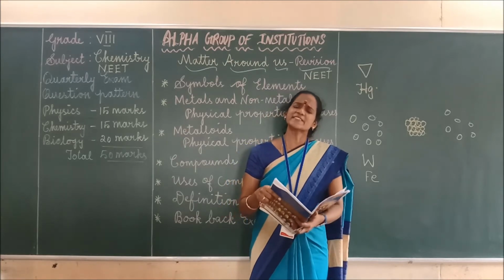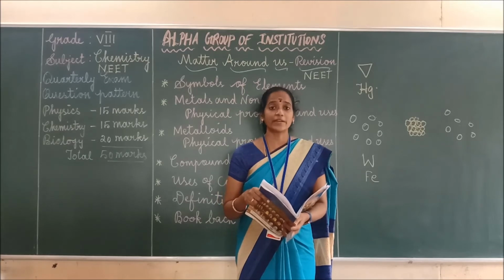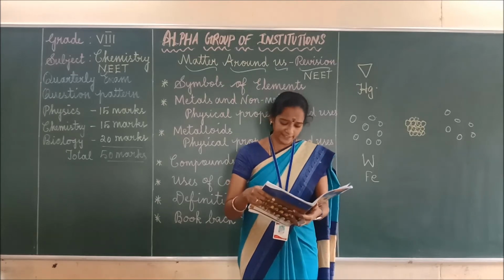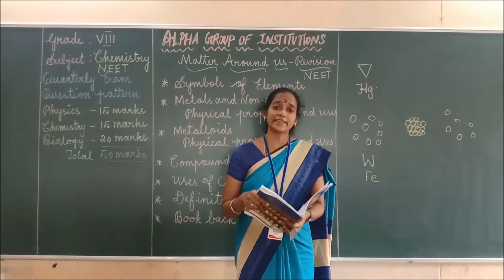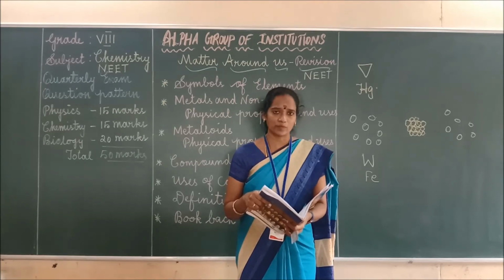Next, which is the hardest naturally occurring substance? It is nothing but diamond. Diamond is the hardest naturally occurring substance. Got it? Next, dash is used in electrical wires, cables and in aerospace industries. The answer is aluminium. Okay.